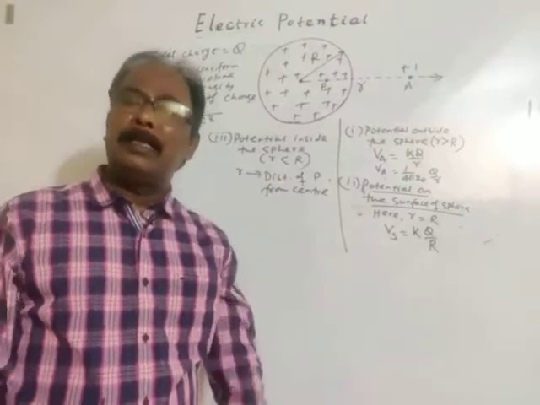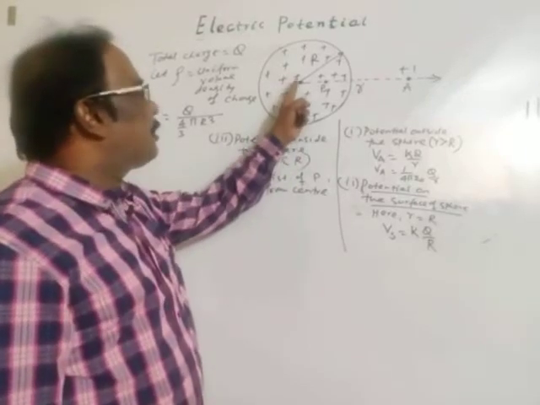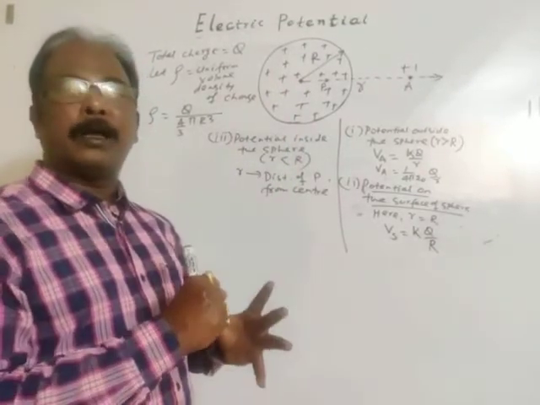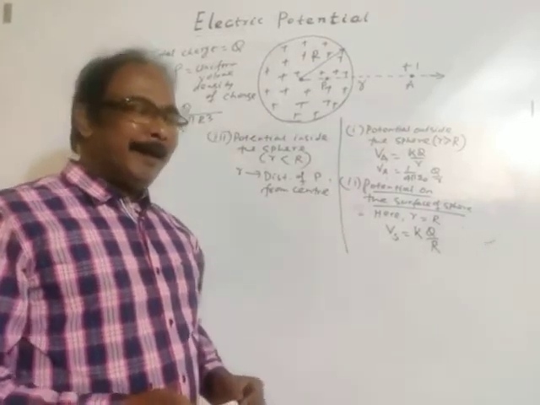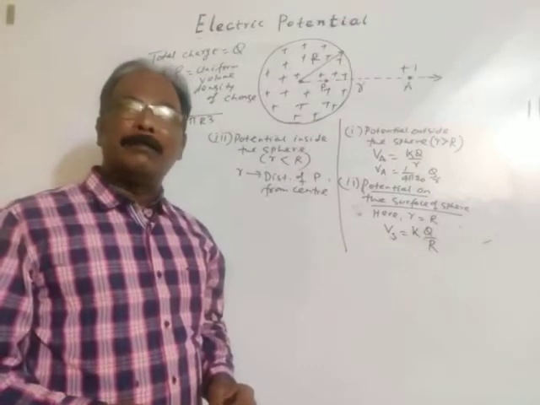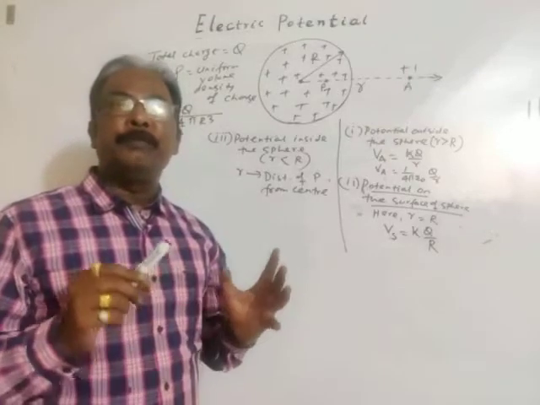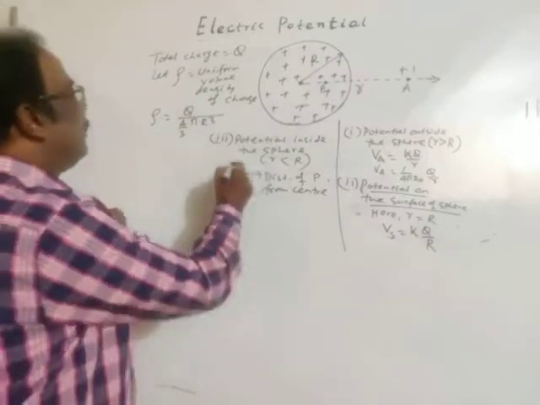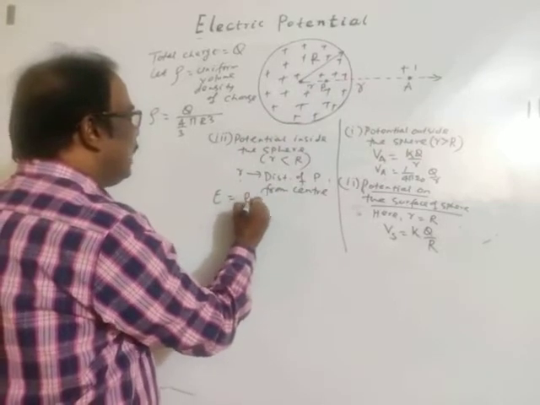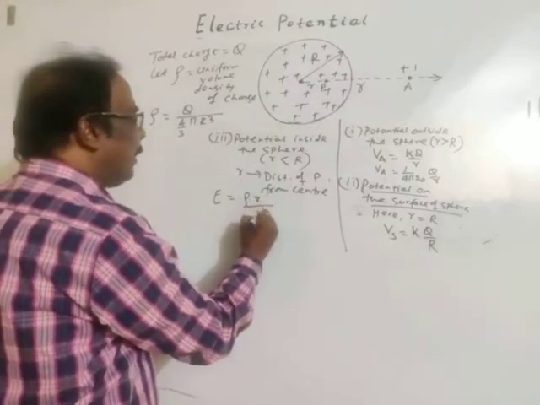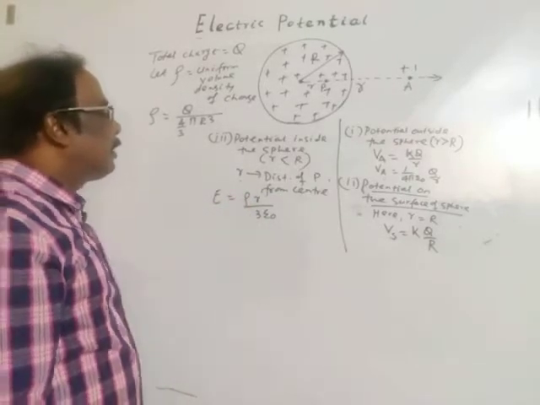So there is electric field inside the sphere. And inside the sphere, at any distance r from the center, we have got the expression for electric field applying Gauss law. I have discussed it in chapter 1 under application of Gauss law, electric field inside a sphere with uniform volume density of charge. So electric field inside the sphere at a distance r is given as rho r divided by 3 epsilon naught.